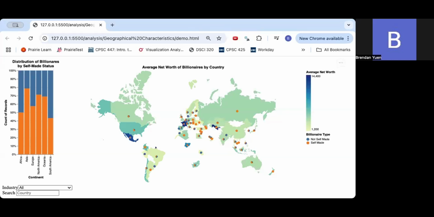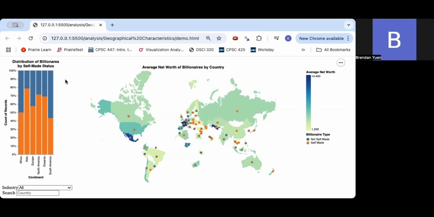My research topic focused on geographical characteristics that affect billionaire wealth, and this visualization specifically tries to answer how billionaire sources of wealth, if they're either self-made or not self-made, vary across different industries and regions.